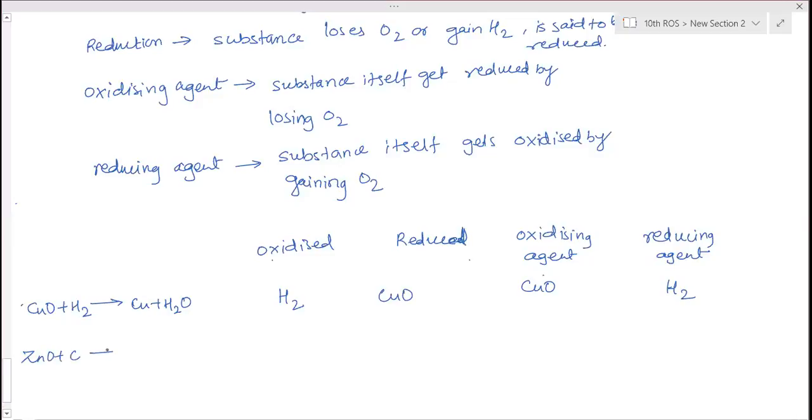Zinc oxide plus carbon produces zinc plus carbon monoxide. Substance oxidized?